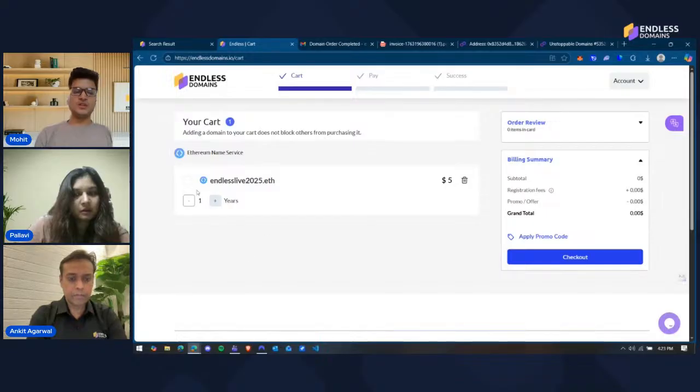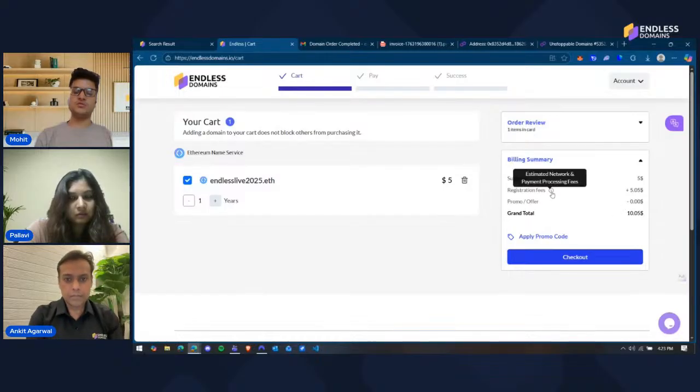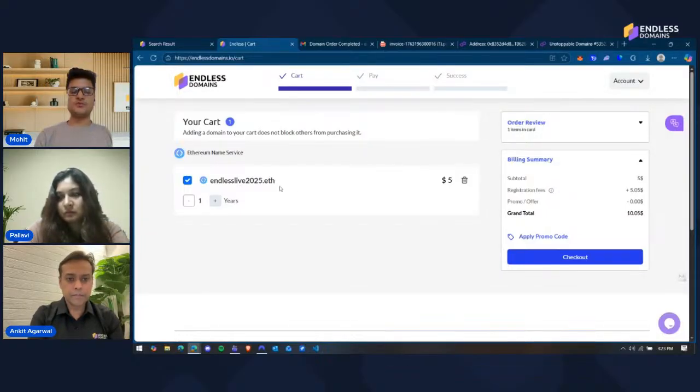There are multiple things that change when buying an ETH domain. If you click on this, it will show you an additional registration fee. This registration fee is comparatively higher than on other platforms because Ethereum has comparatively higher gas fees. The registration fee is basically a network fee and payment processing fee. And also, an option that you did not have on other domains is the year part.